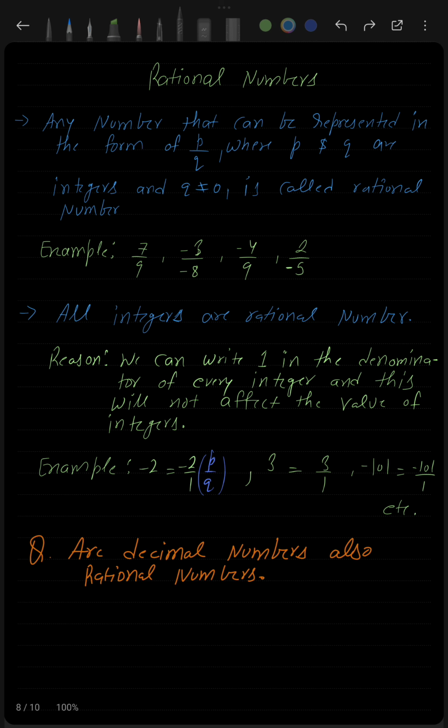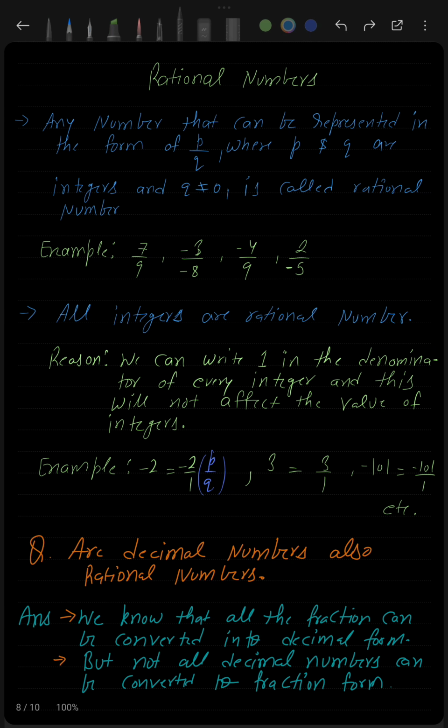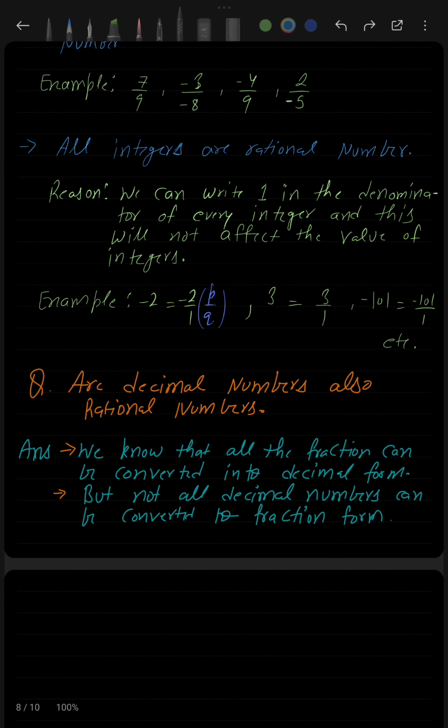Now you may have a doubt: are decimal numbers also rational numbers, or are they not? For that, we know that all fractions can be converted into decimal numbers. Yes, you have already done that; you converted fractions to decimal form in your previous classes. But the reverse is not true. For example, we are not able to convert every decimal number into fraction form. We can convert every fraction into decimal form, but we cannot convert every decimal number into fraction form.